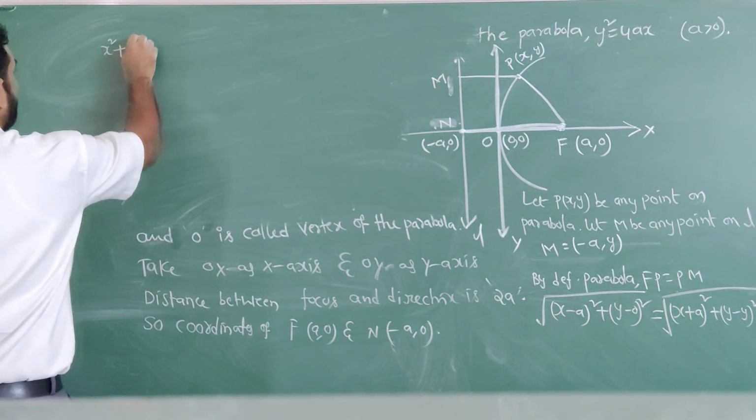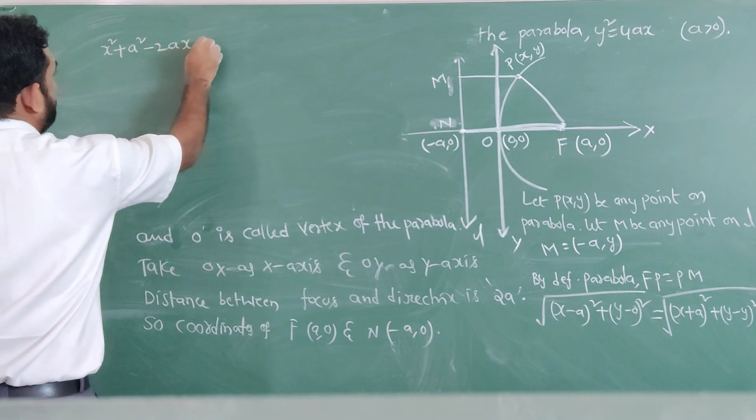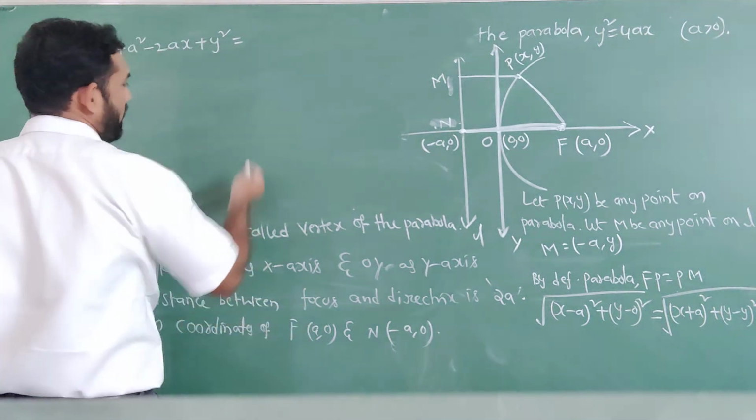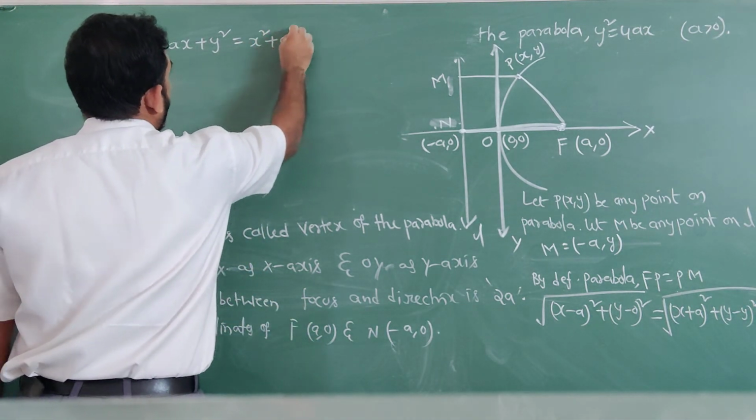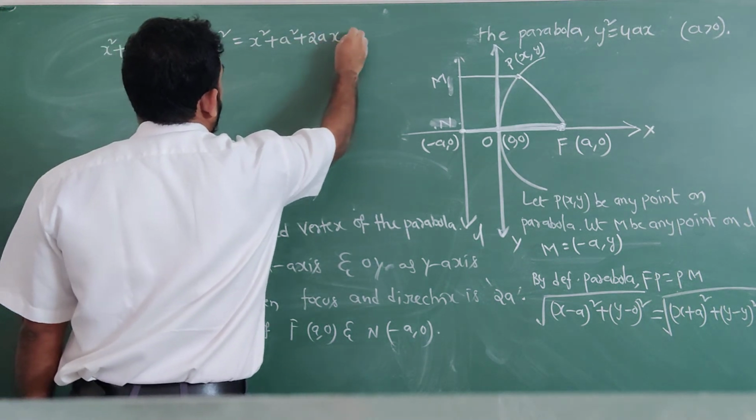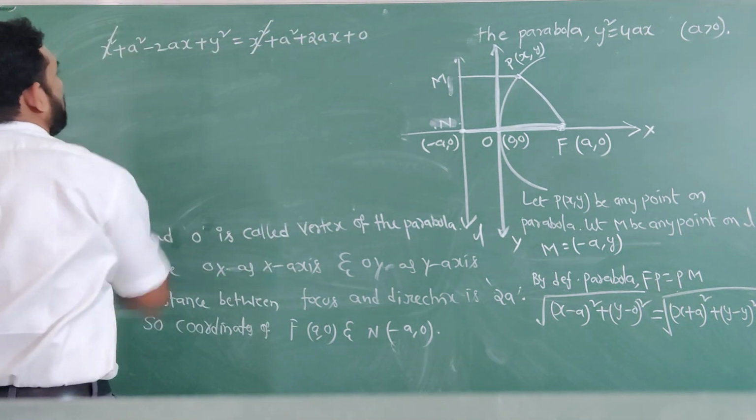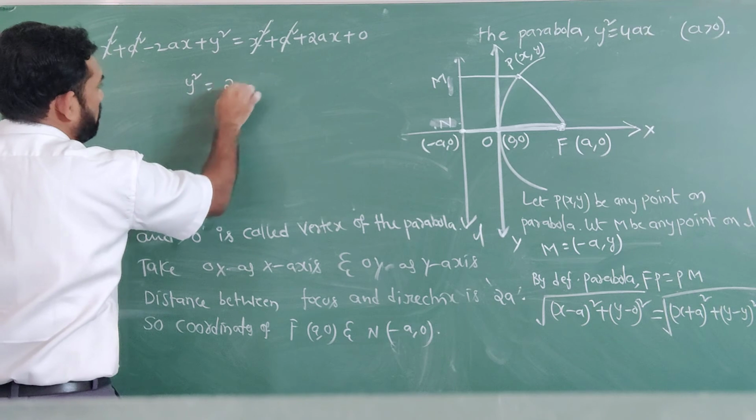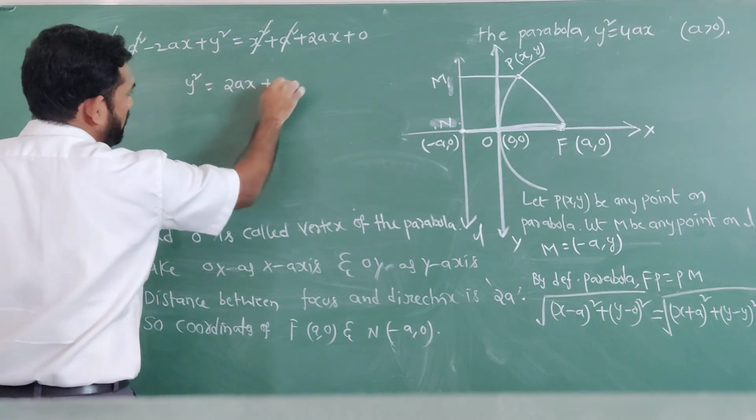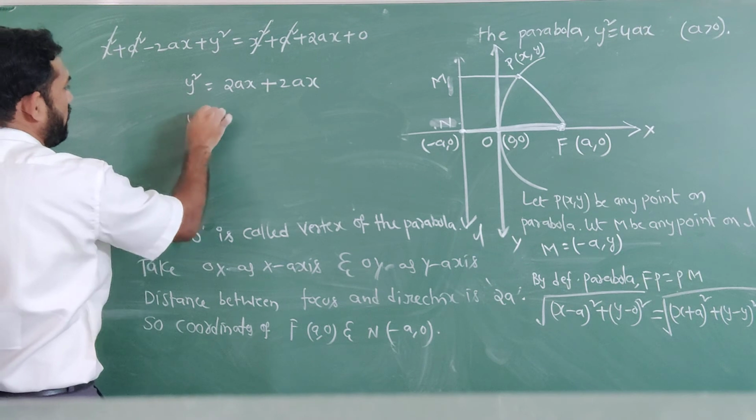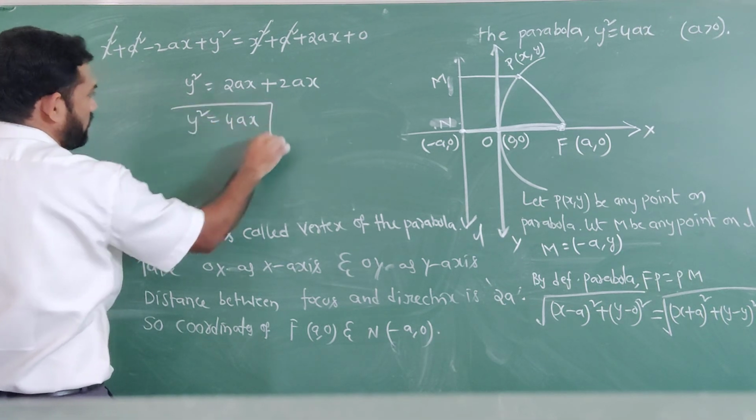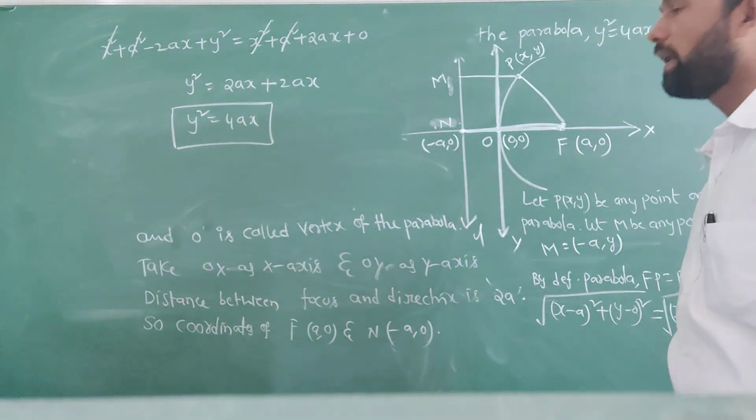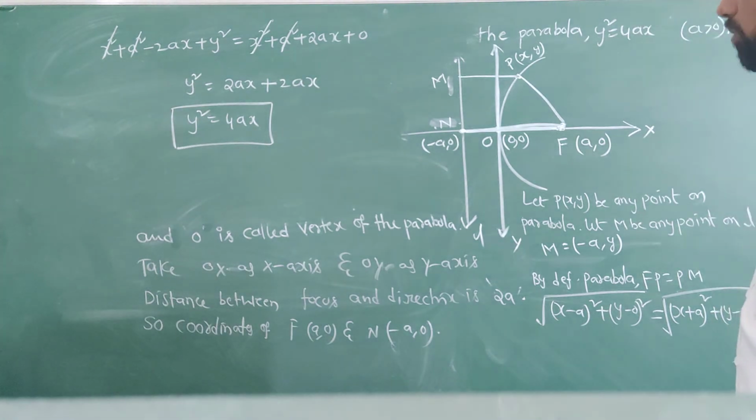x square plus a square minus 2ax plus y square equals, squaring both sides so the roots cancel, x square plus a square plus 2ax plus 0. Both sides x square will cancel, a square will cancel. So y square equals 2ax plus 2ax. So y square equals 4ax. That is the equation of the parabola.